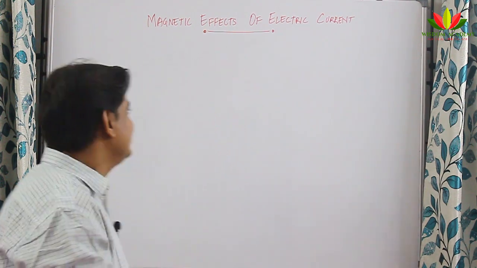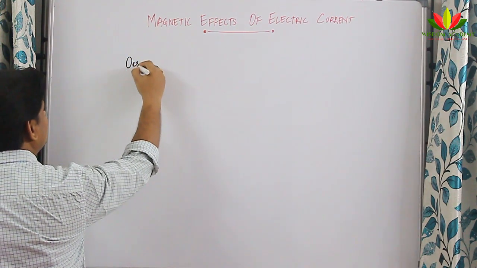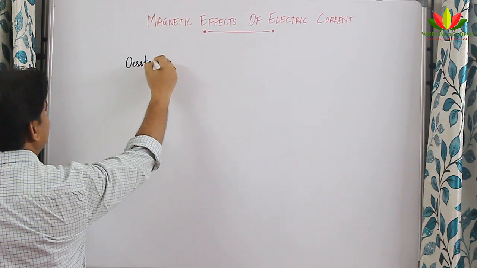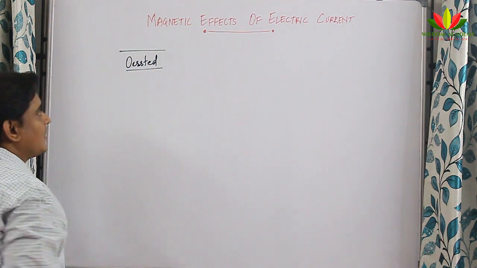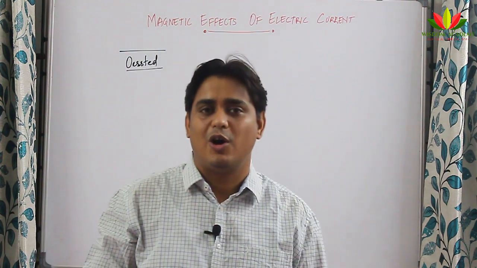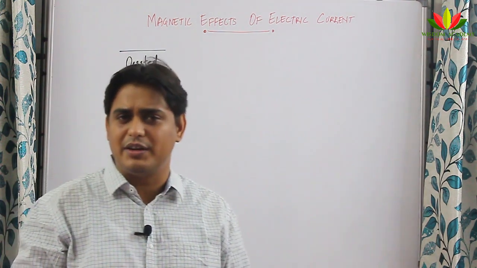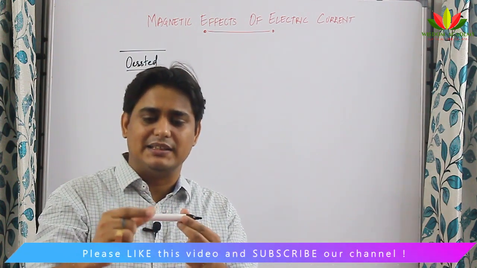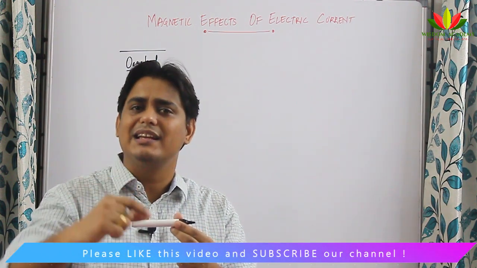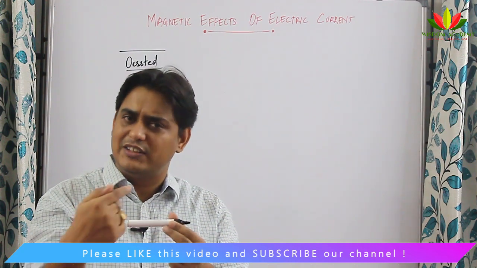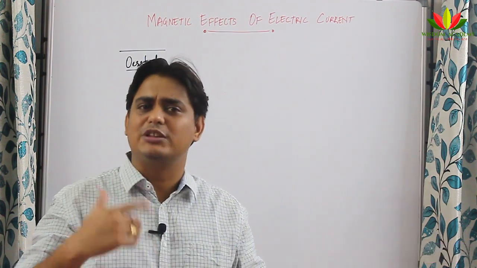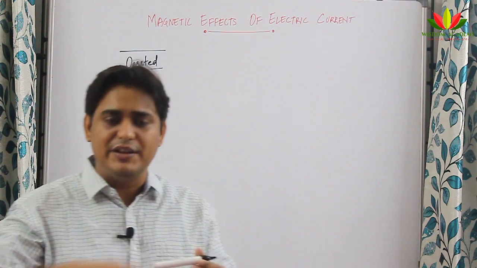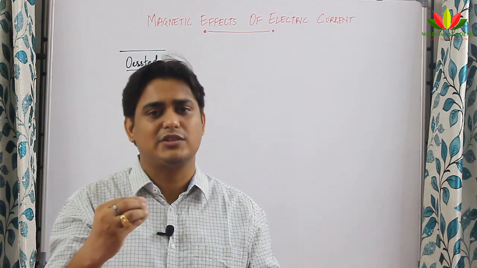Oersted was a scientist who talked about the magnetic effect of electric current. While doing some experiment in the laboratory, Oersted found that when a current was passing in a wire, a magnetic needle kept nearby, that is a compass, was getting deflected. This made him think that a magnetic field is produced whenever current is passing through a conductor.